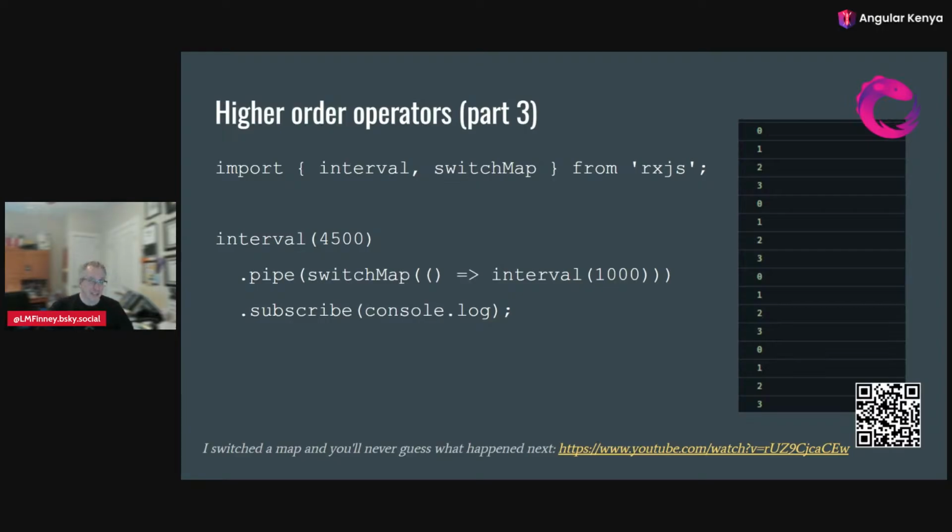And this is a really high-level, very brief introduction to higher order observables. If you want to see more, I highly recommend the link at the bottom here. It was a talk given several years ago at NGConf, a 20-minute humorous sketch about switchMap, which I didn't think would ever exist, but it did, and they did a really good job. So I recommend giving that a shot.